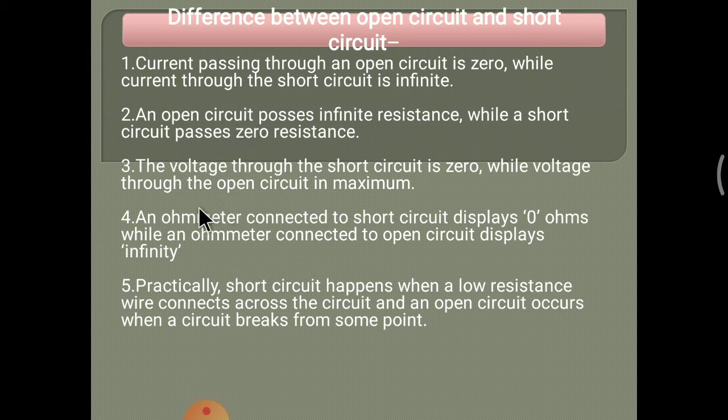The third difference is that the voltage across the short circuit is 0 while the voltage across the open circuit is maximum.